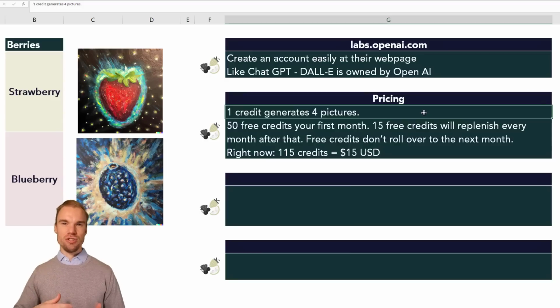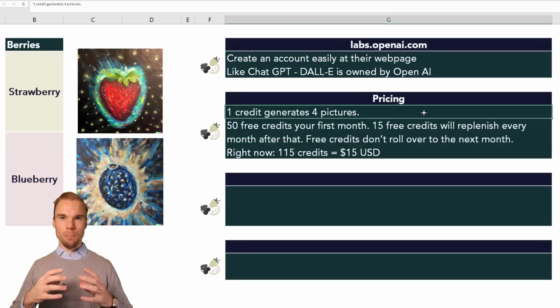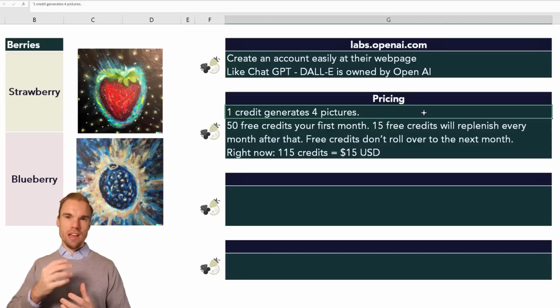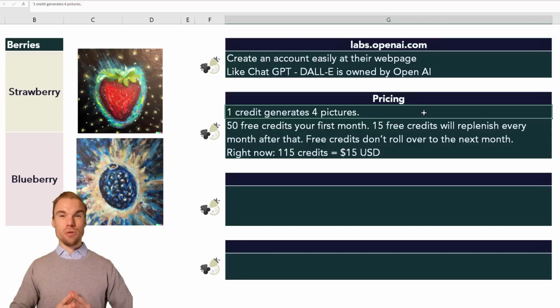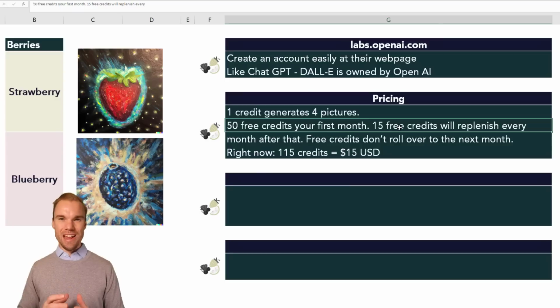But the pricing is that each time you make a prompt, a request for images, you will get 4 examples. So 1 credit is 4 examples of pictures, and you have 50 credits. That means you will have 200 pictures, and each month from the day that you started your account, you will replenish 15 credits. So you can have 15 times 4 images generated each month. And if you want even more, right now their pricing is $15 for 115 credits.